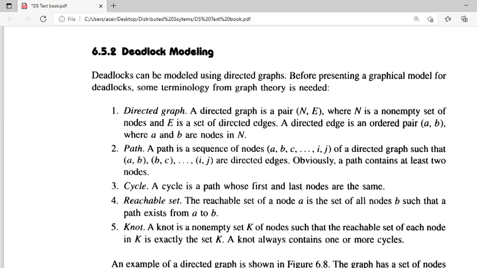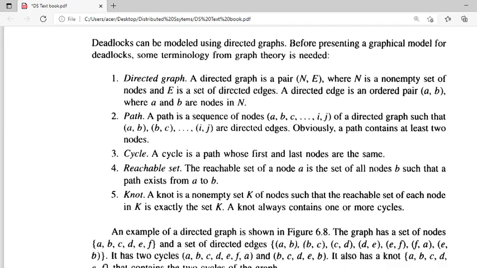So what is this terminology? A directed graph is a pair (N, E), where N is a non-empty set of nodes and E is the set of directed edges.